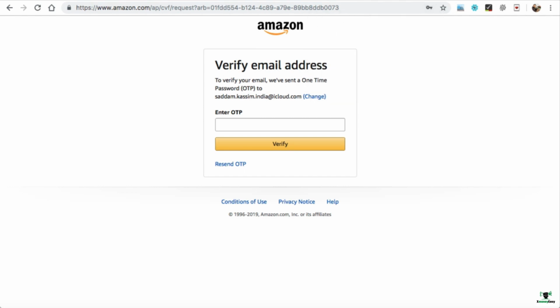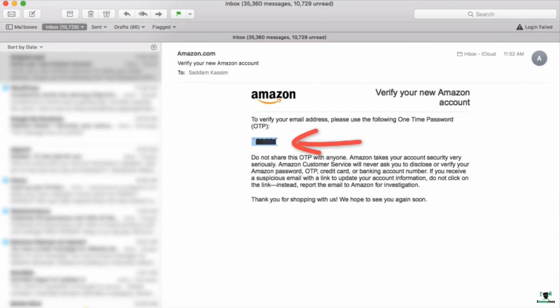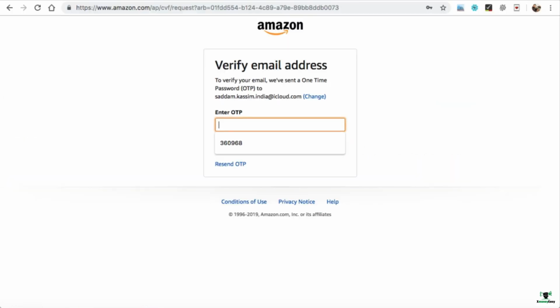So now they will be sending an OTP onto the same email address. So let's enter the OTP over here. Check your inbox. Here we go. So this is the OTP. I'm just copying it. And now we can paste it over here and then verify.